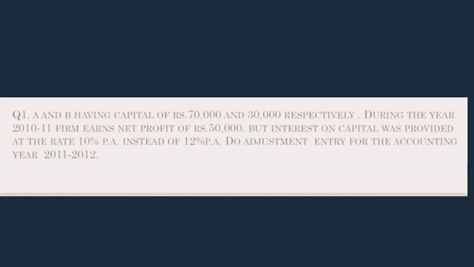For doing the single journal entry, we need to first calculate the difference amount. That means what is the old profit that has been shared and what will be the revised profit that has to be shared, and the net effect is old adjustment minus revised adjustment, and that will affect the journal entry.